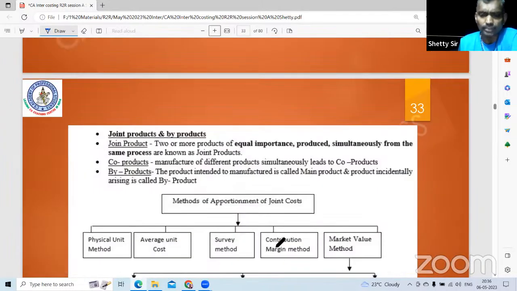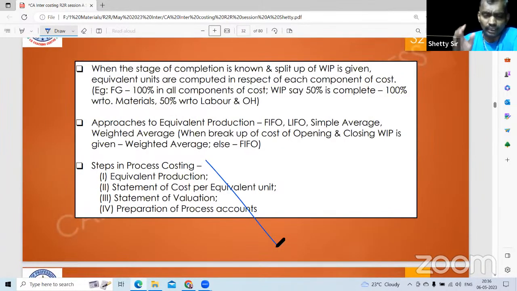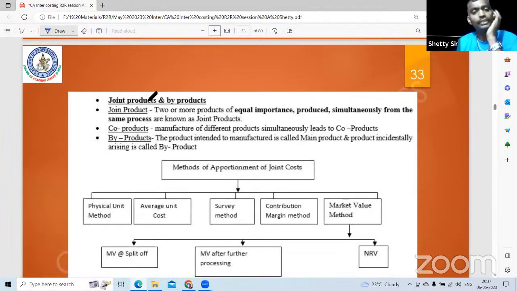Important: inter-process profit. When the output of one process is transferred to another process, that is inter-process profit. It can be transferred at cost, at selling price, or at a negotiated price. In cost transfer, there is no concept of unrealized profit. Whereas if you transfer at a selling price or negotiated price, there is an unrealized profit which needs to be eliminated. Next, joint products and byproducts.